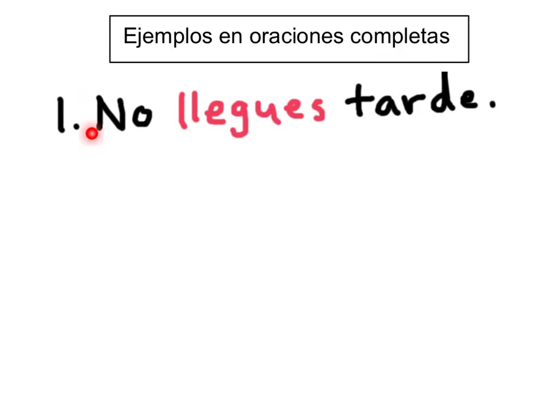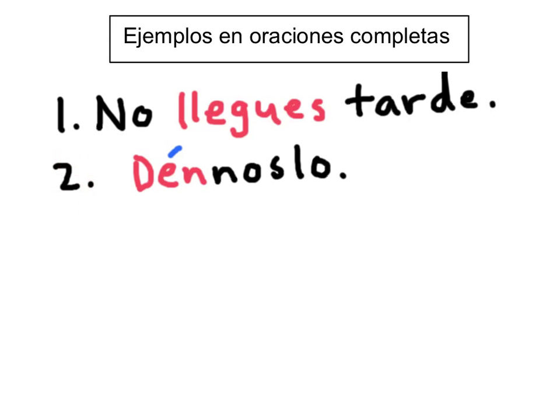Ahora vamos a revisar ejemplos en las oraciones completas. Número 1, no llegues tarde. Don't arrive late. So llegues es la conjugación de tú negativo. So again, remember the car, gar, zar verbs, verbs ending in car, gar, zar, have that stem change in the present subjunctive. So of course that carries over into commands, and these commands are just the subjunctive with the exception of the two affirmative commands. So la conjugación es llegues.